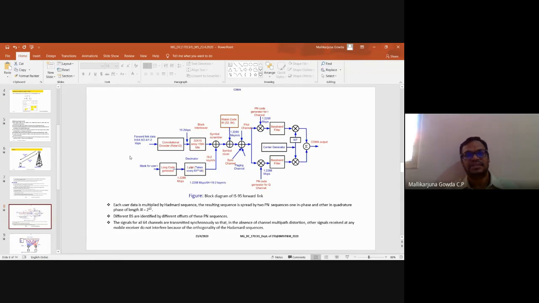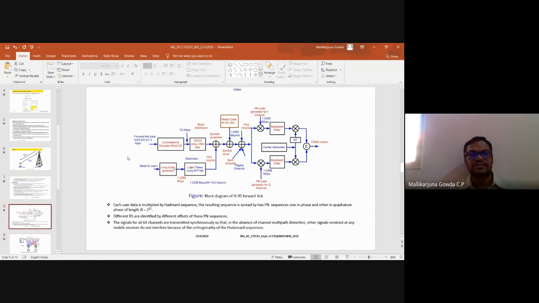The frame duration used is 20 milliseconds for speech processing. The entire speech signal is divided into 20 millisecond frames that will be processed. There is a technique for doing that. So output of that speech coder, especially from CELP, is 9600, 4800, 2400, and 1200 bits per second. This variable rate will be given to the convolutional encoder.